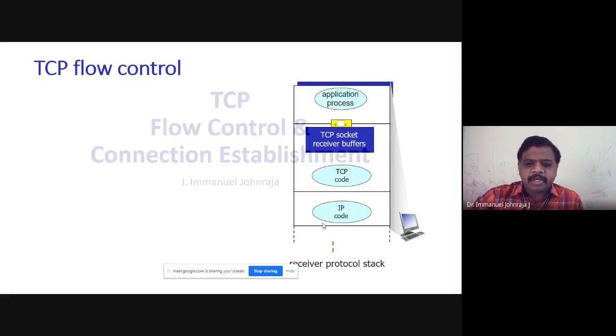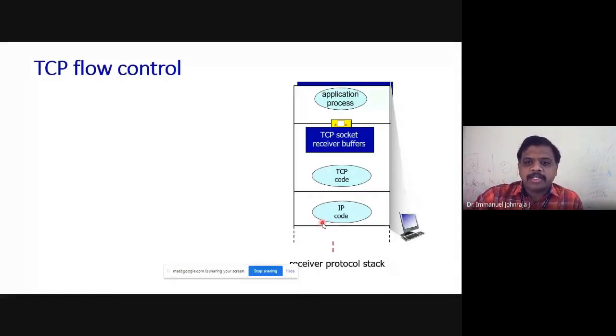To start with, where exactly do we have this flow control requirement? Look at the picture on the screen. You have your network layer here, denoted by IP. You also have the transport protocol here. You have the application layer processes and application layer protocol running here. And there is a socket, which we call the TCP socket, which receives the data from the application process if it is the sender side. If it is the receiver side, this is going to get the data from the internet protocol, that is, from the network layer. It receives the data.